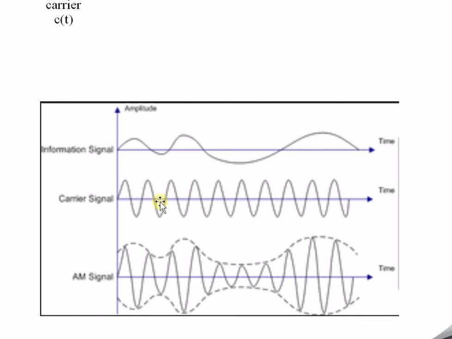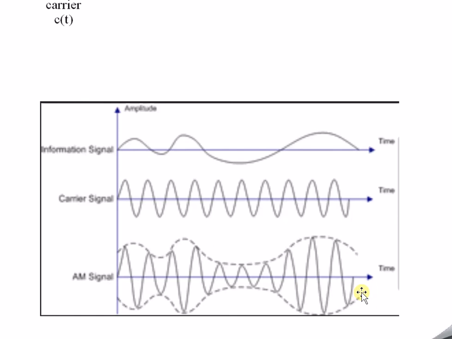The carrier signal is nothing but a high frequency signal, which is again amplitude versus time. If we sum up both, we get this particular waveform, which you can see in the third picture, which is nothing but the AM signal. So this is how amplitude modulation has happened. Only when both are mixed will amplitude modulation happen. Now this AM signal can be transmitted to a longer distance. Okay, so this is all about amplitude modulation.